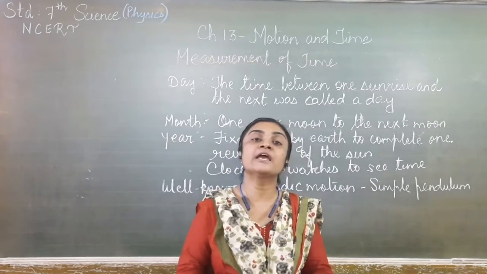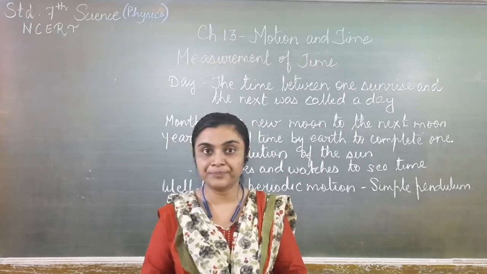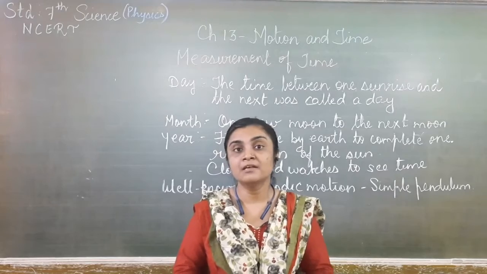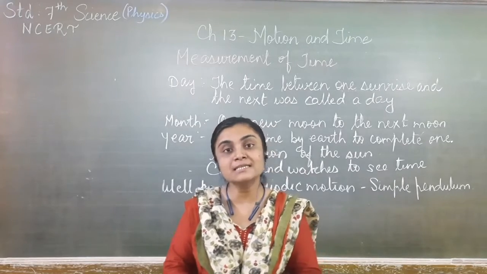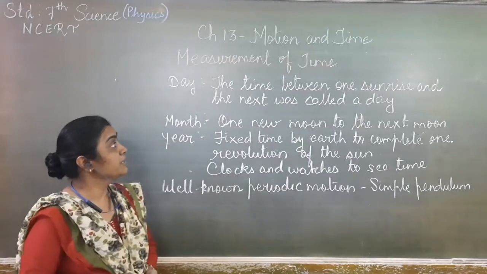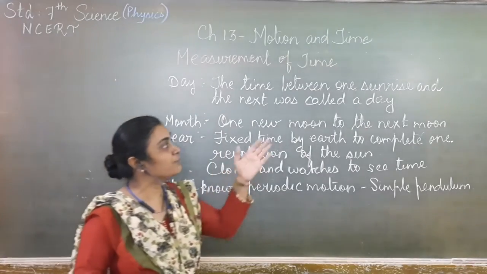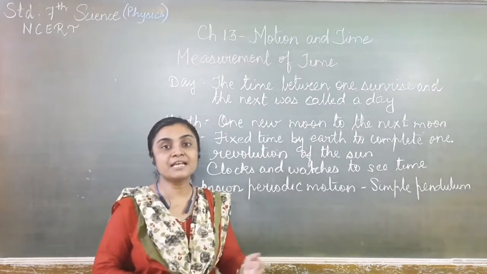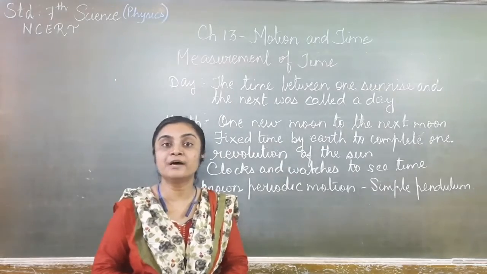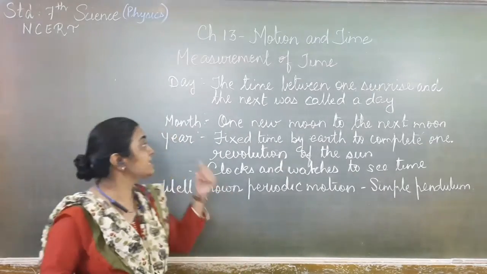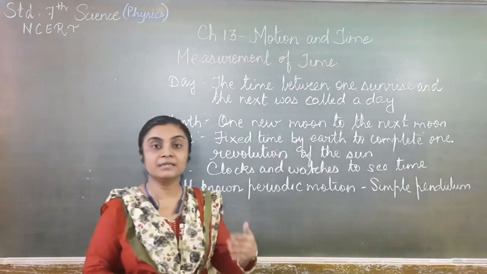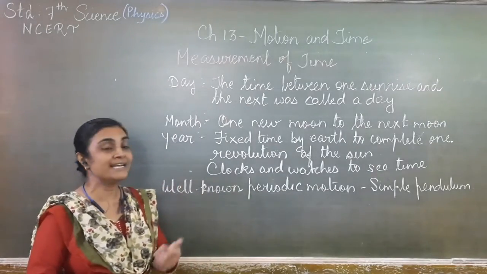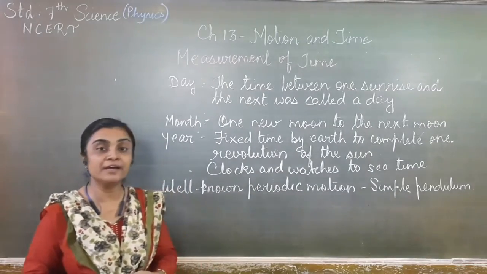Now if they wanted to calculate a day, or a year, or a month, and there was no clock, how could they do it? To measure a day, the time from one sunrise to the next was called a day. One sunrise to the next sunrise was considered one day by our ancestors. Now let us see month. The time interval from one new moon to the next new moon was counted as 1 month. Then 1 year.